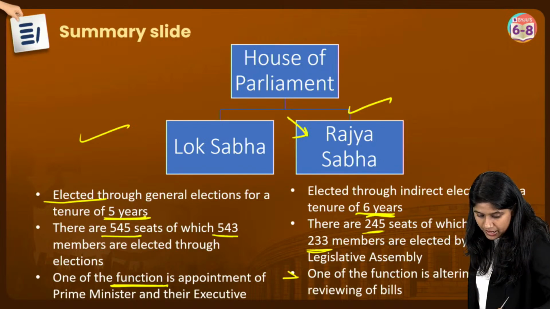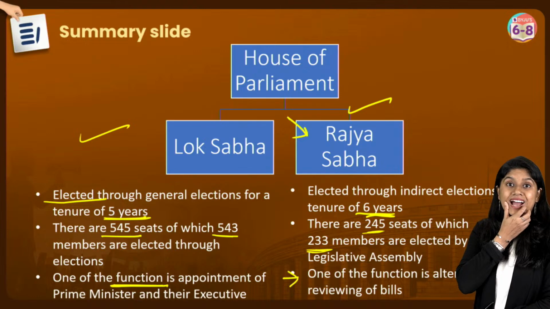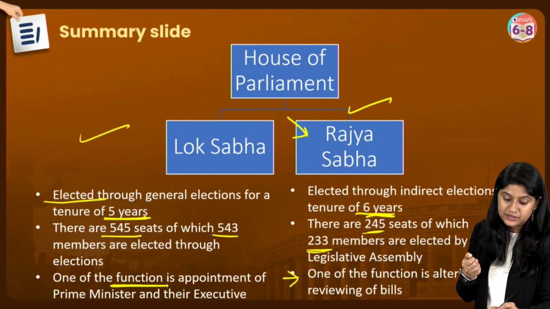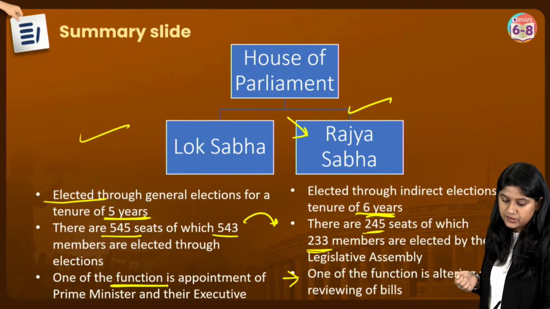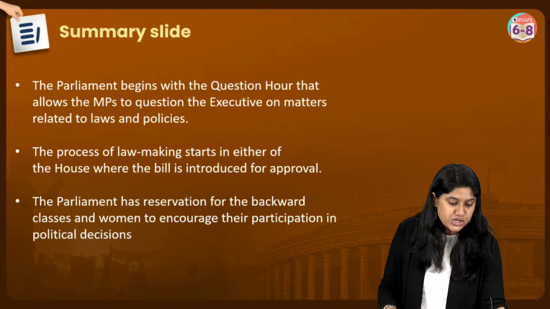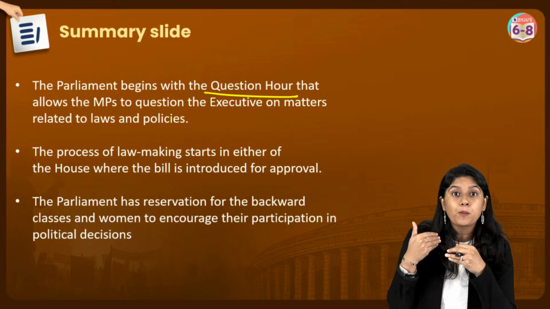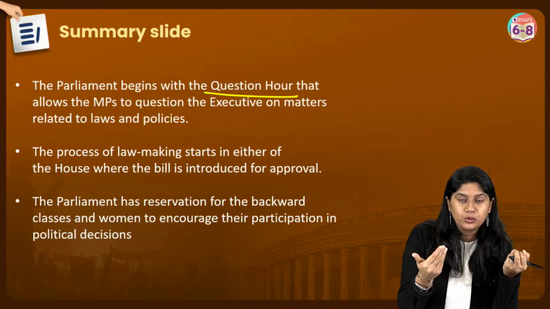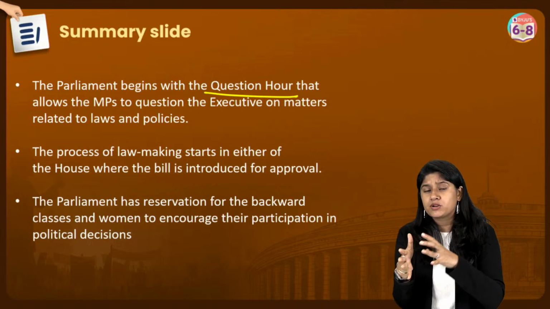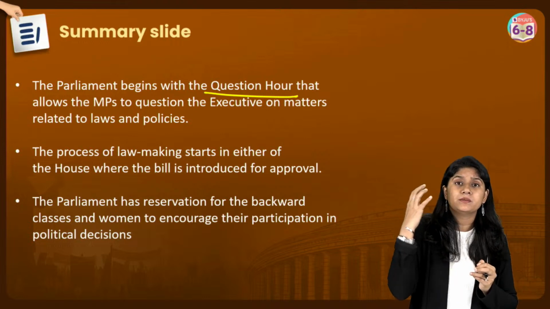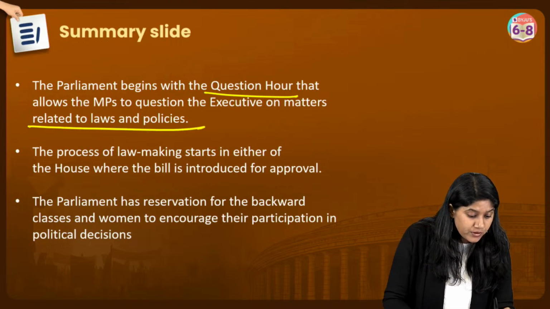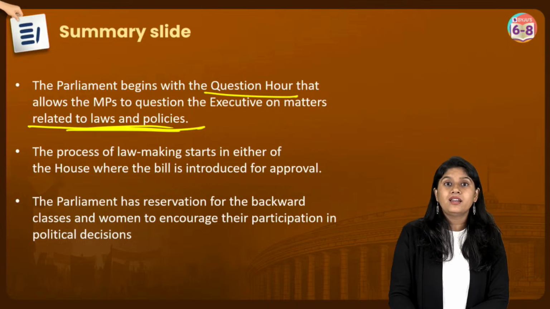And they have a very important function, altering and reviewing the bills which are passed by the Lok Sabha. Then, of course, we discussed the questionnaire. The ruling party will be questioned by the opposition party about what you are doing, what is correct, what is incorrect. They will be providing feedback, and this is how laws and policies are made.